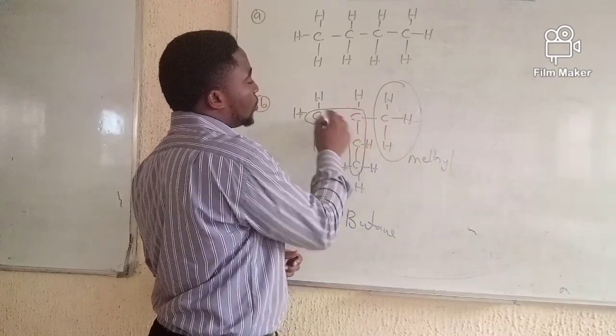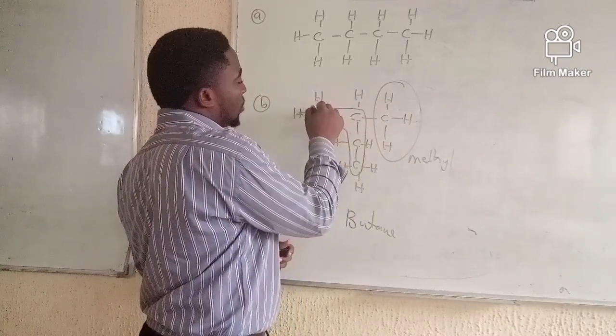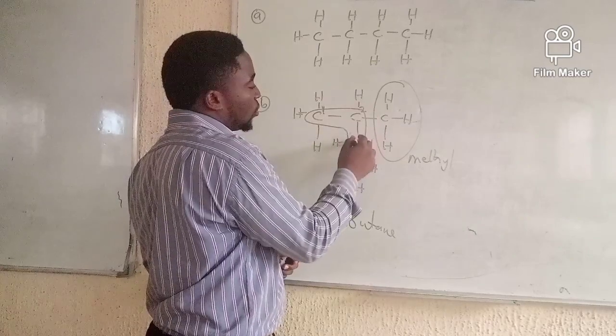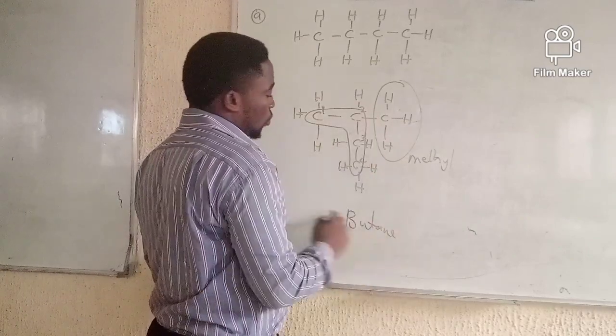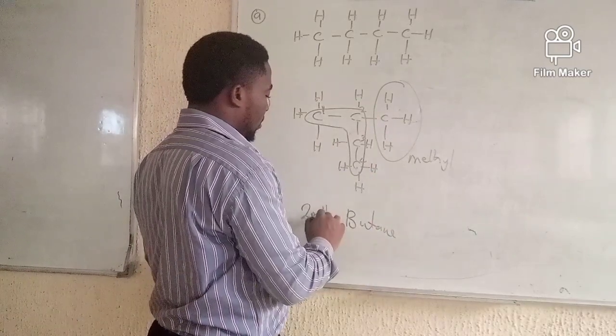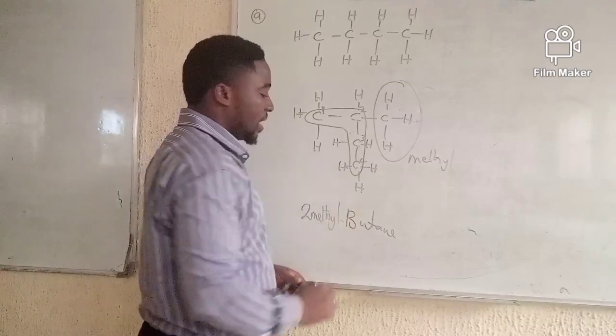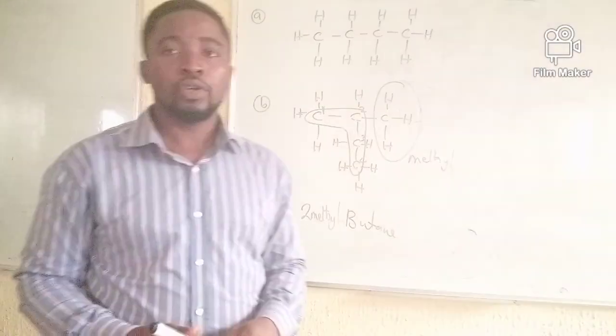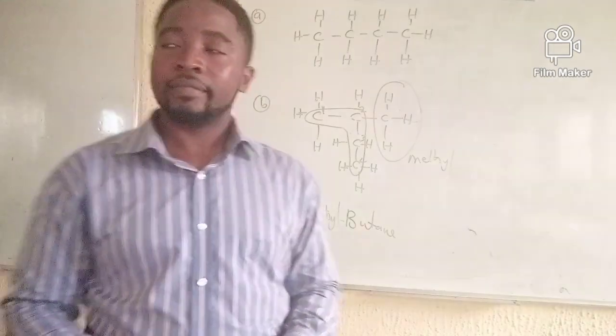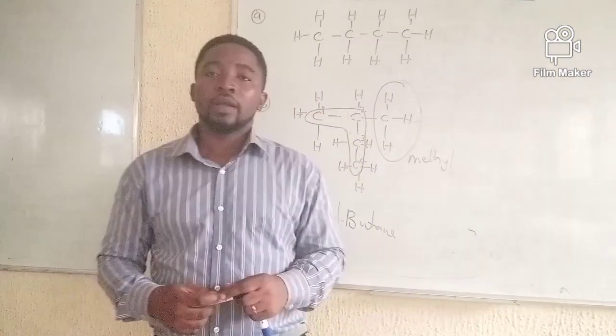And to number this chain, I think I need to start from this carbon, number 1, 2, 3, 4. So this is 2-methyl butane. 2-methyl butane. That's the name of the compound. So that is all.